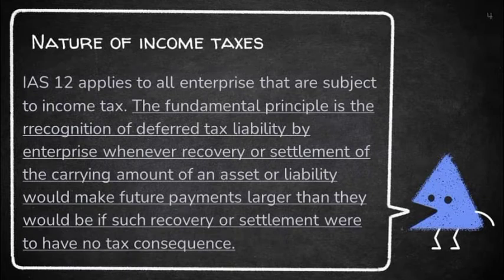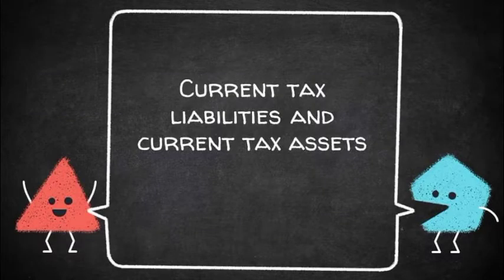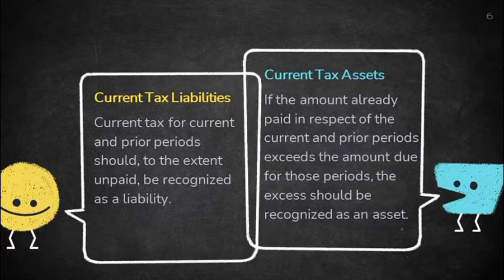Ang tinutukoy sa IAS 12, ang recognition ng deferred tax liability is nag-a-arise from temporary difference. Later, you are about to know ano nga ba ang temporary differences. Next is current tax liabilities and current tax assets. I-recognize siya as liabilities if ang current tax for current and prior periods ay hindi pa rin bayad. Marirecognize naman siya as asset if bayad na and nag-exceed pa sa amount of due ng period na yon.